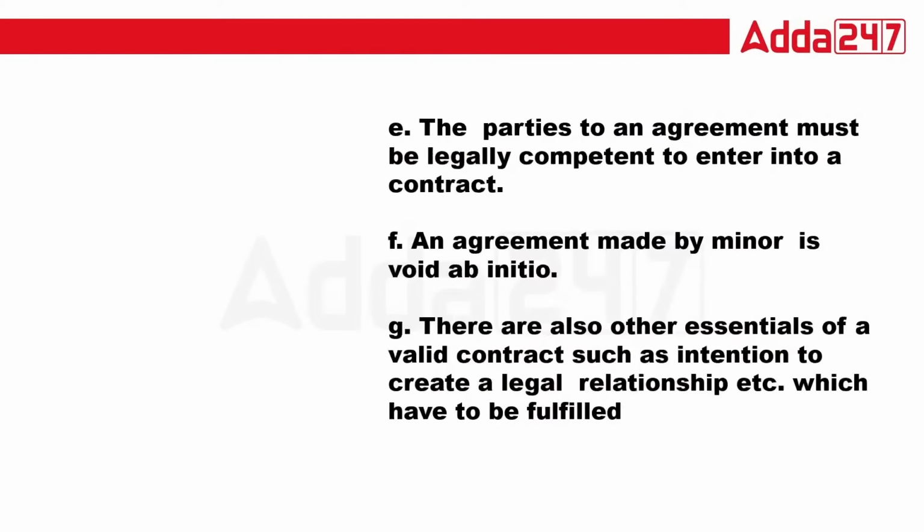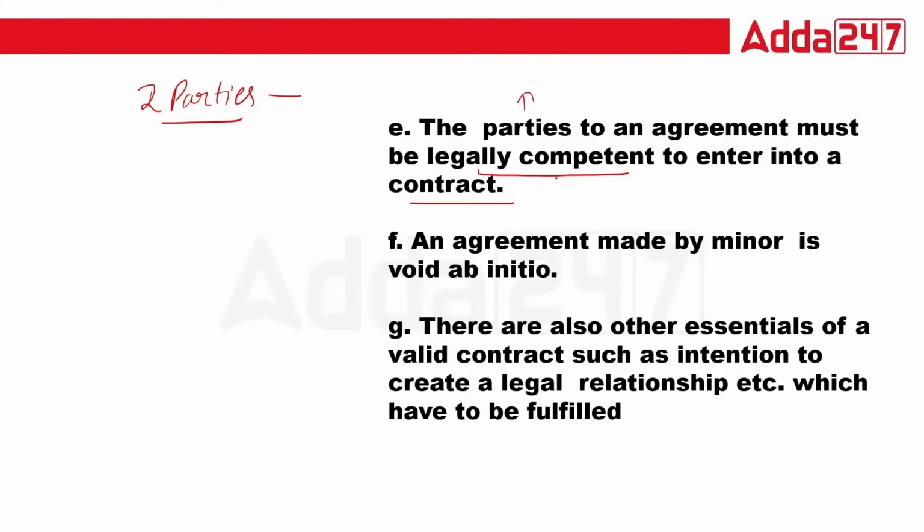Okay, next one. The parties to the agreement must be legally competent to enter into the contract. Exactly. Parties means, see, in any contract, there must be at least two parties, and they must be competent.